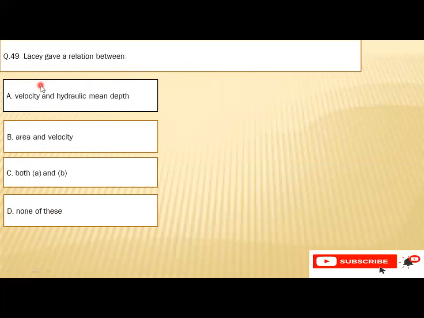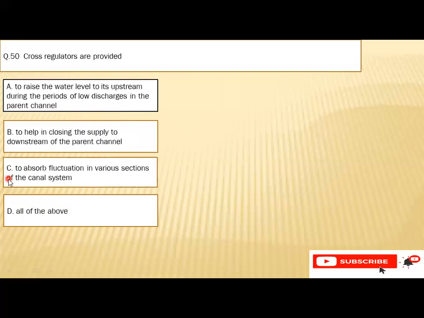Question number 49: Lacey gave a relation between A, velocity and hydraulic mean depth, B, area and velocity, C, both A and B, or D, none of these. So the right option is C, that is both A and B.